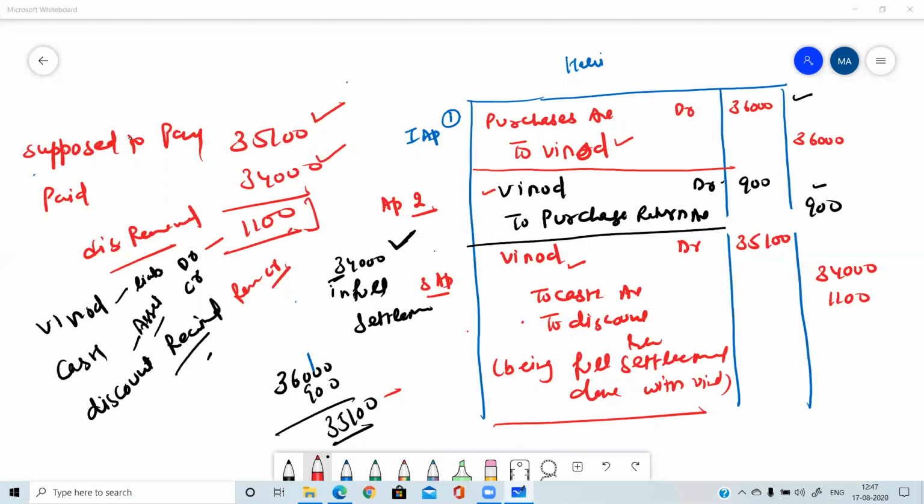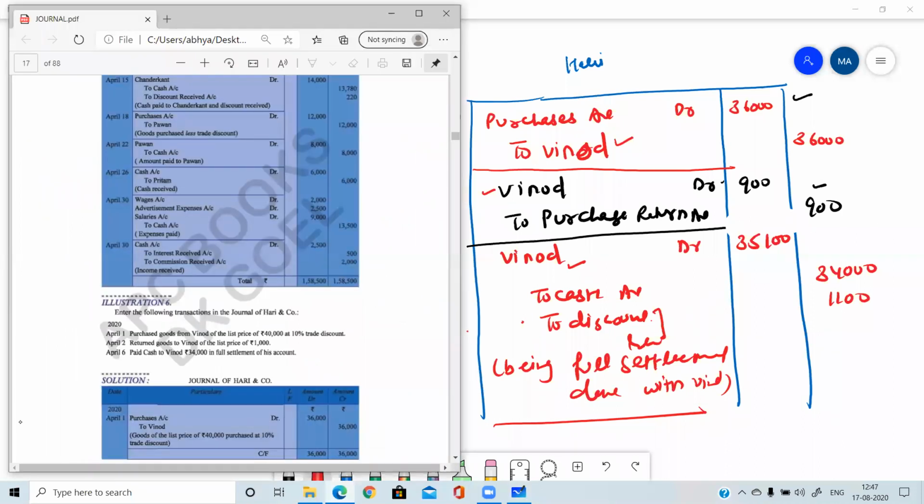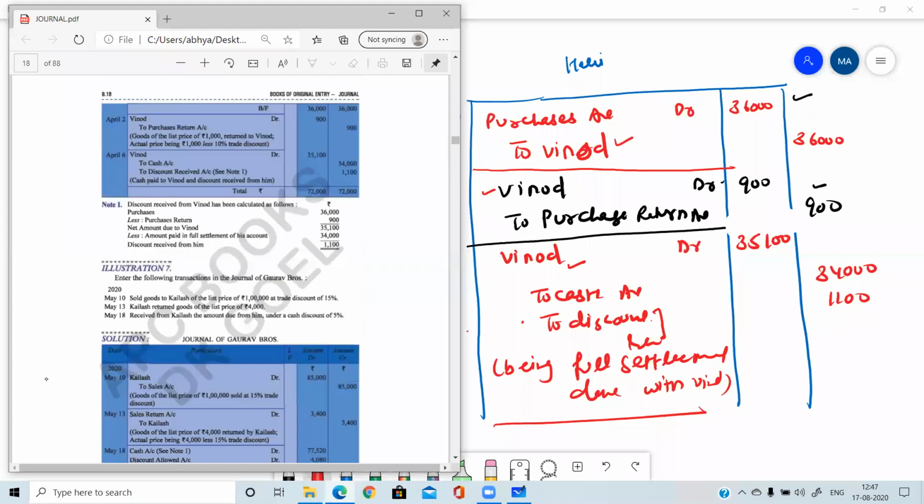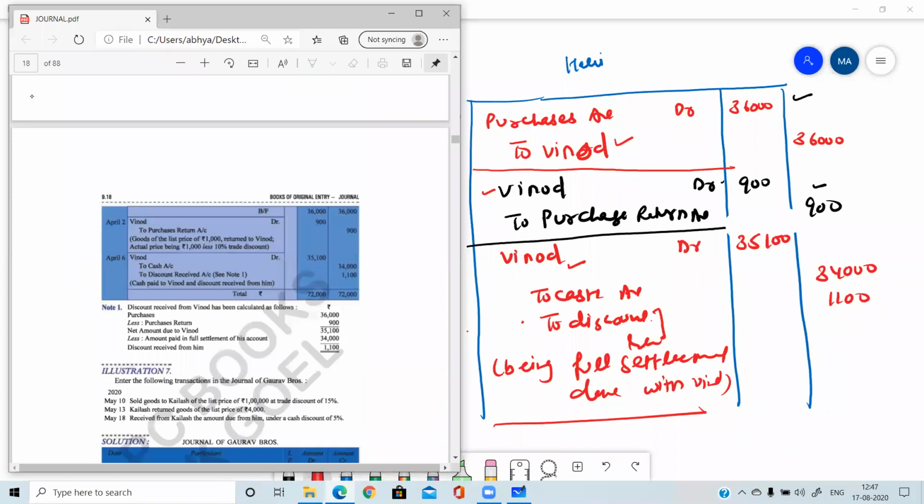How? If you are getting the payment, you are the seller, in that case it will be discount allowed. If you are the buyer, it means you are making payment, in that case it will be discount received. Discount received is credited and discount allowed is debited. So please tell me, am I clear with this question? Tell me all, am I clear with this question? Yes. Next question, one more question, let's do of the same type.